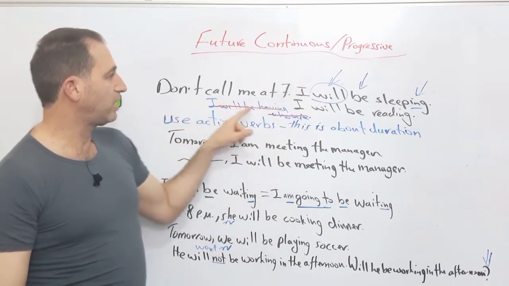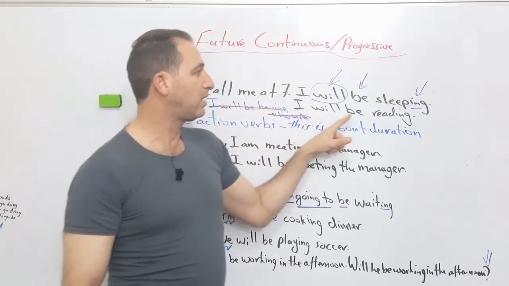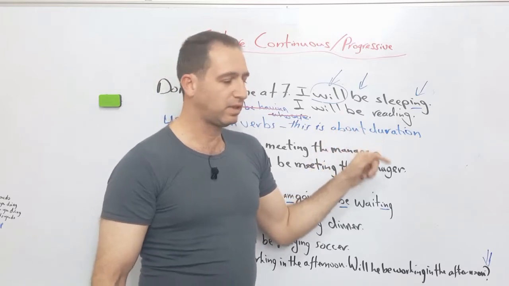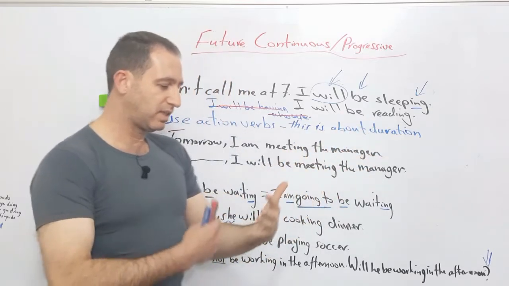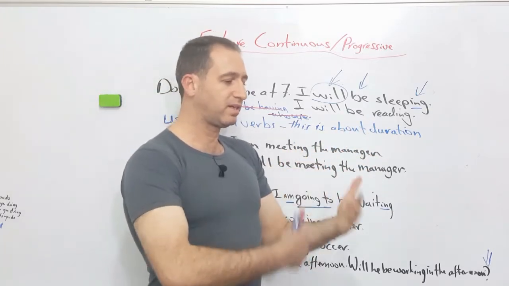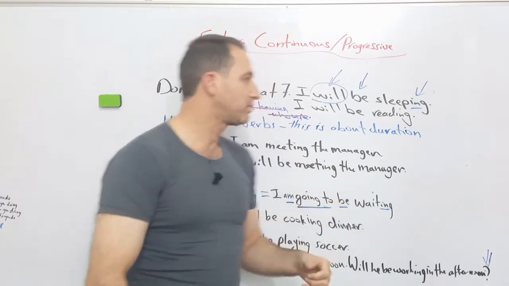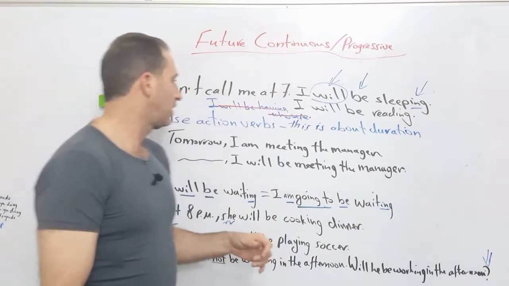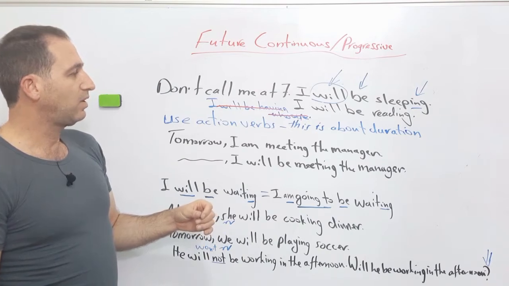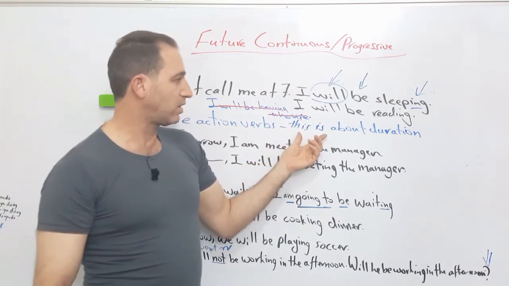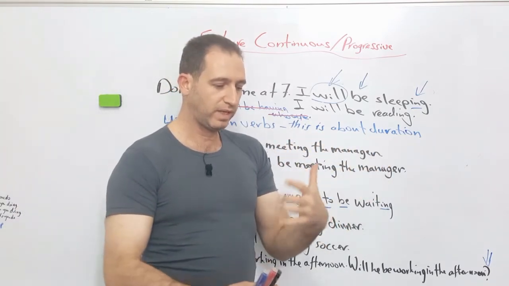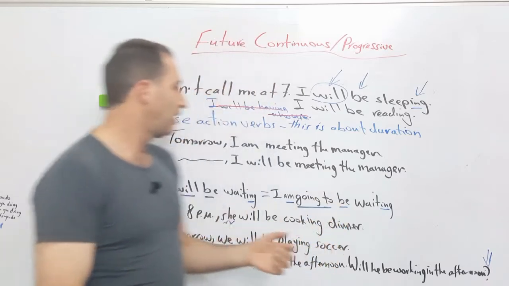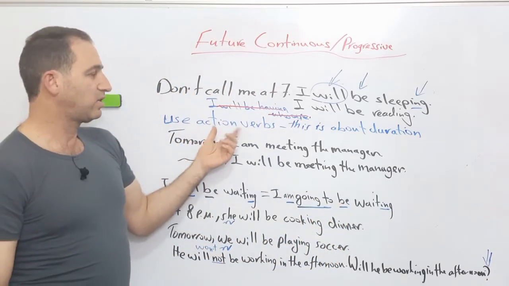Another example, don't call me at 7. Why? Well, I'll be reading. I'll be reading. This action of reading is gonna take some duration, and it's like an action verb, the verb read. So notice that I use this tense to talk about duration, something that's gonna take some duration. And notice that I used it with action verbs.